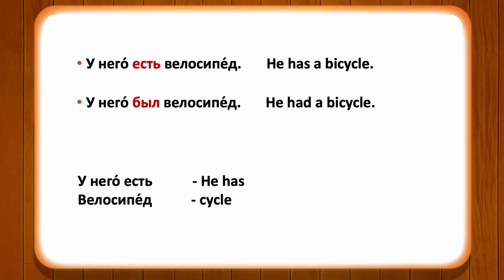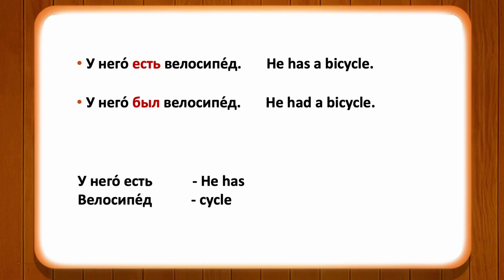The next sentence is у него есть велосипед. Велосипед is a bicycle. So у него есть is he has. So у него есть велосипед means he has a bicycle. This is a present tense construction. Now change this into past tense. We will use the past tense form of the verb быть.